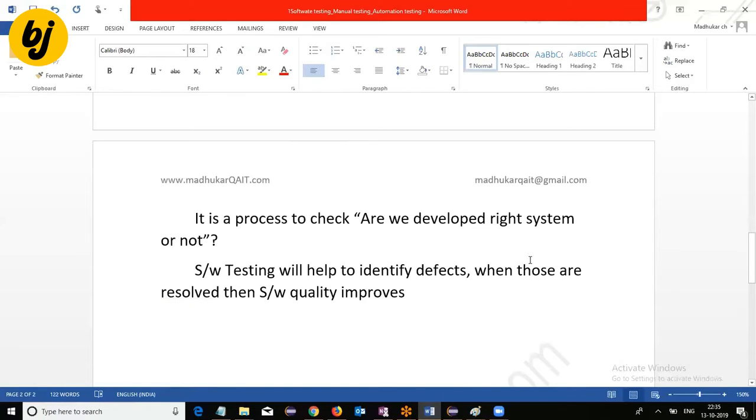Why software testing? Software testing will help to identify defects. Whenever those are resolved, then software quality improves. Software testing will help to identify the mistakes in the application. Whenever those are resolved, then quality improves.